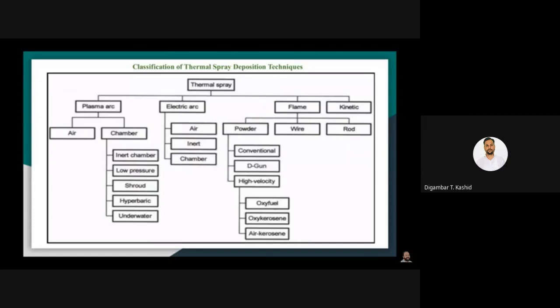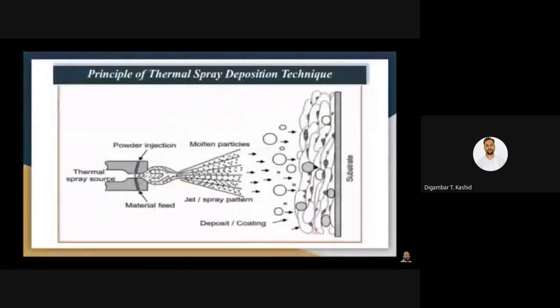Now if you quickly go through the technique, that is the principle in detail, you will find how the spraying is done. This is typically the spray torch, where you can use any heat source for generation of heat. In the torch you inject the powder, and powder particle size usually is 45 to 60 micron. If it is too low in dimension, like submicron, then there will be the problem of flying of the particles in the air.